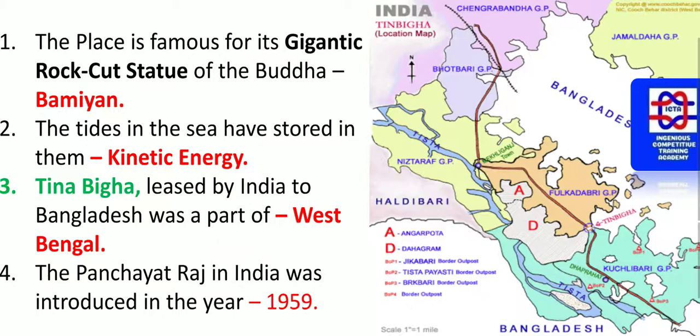Panchayati Raj in India was introduced in the year 1959. Initially it was implemented in Nagaur district of Rajasthan.